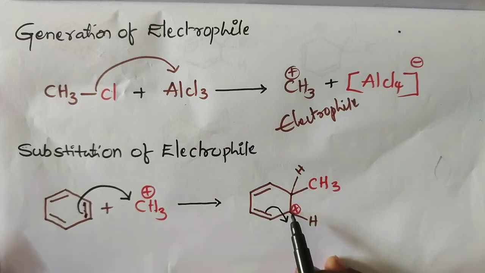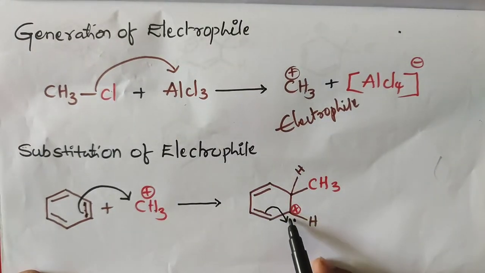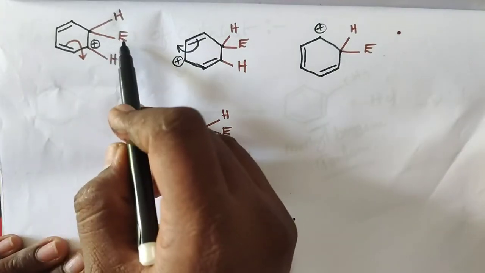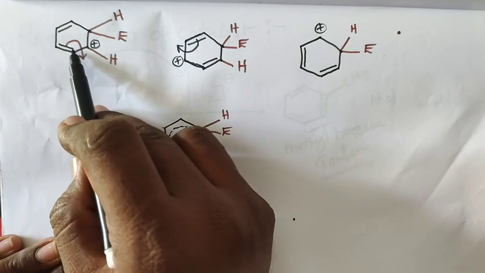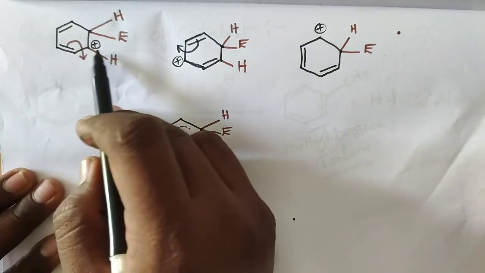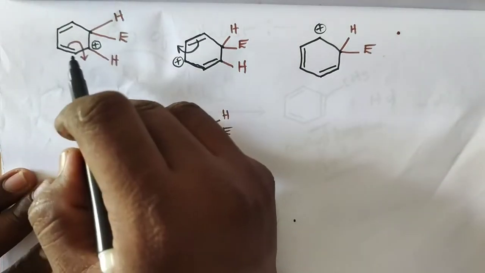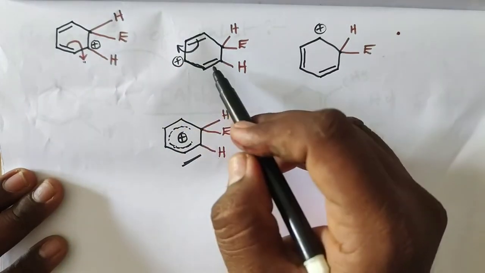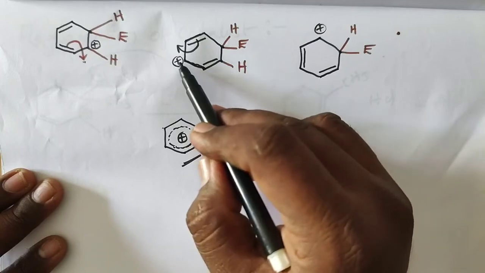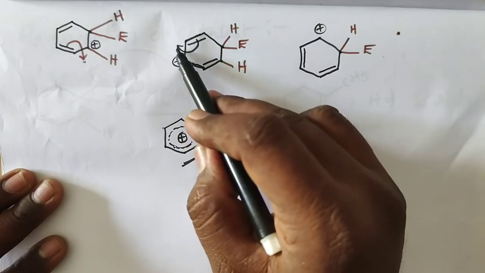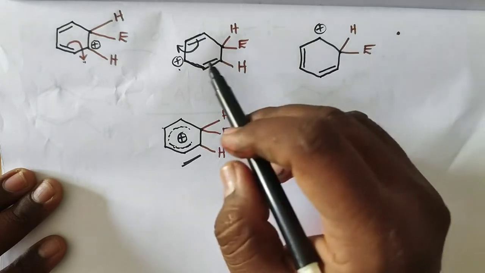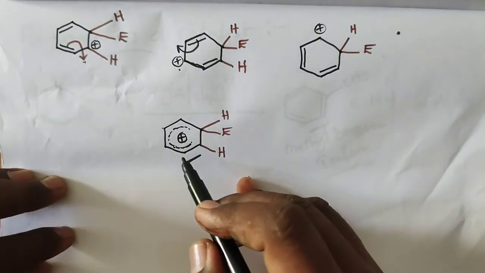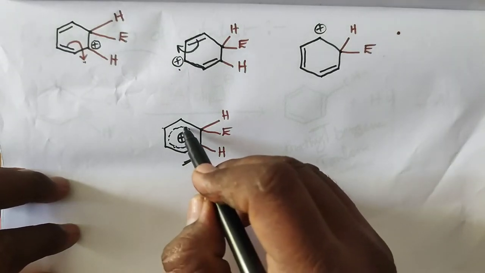This positive charge is going to be stabilized by shifting of this bond to this position. This is E, meaning electrophile. Every reaction follows this stabilization way: the positive charge is stabilized by shifting of this bond, and we get a positive charge in the next position, which is also stabilized by shifting of a bond. The positive charge is stabilized in this way. That is the reason we indicate it like this.